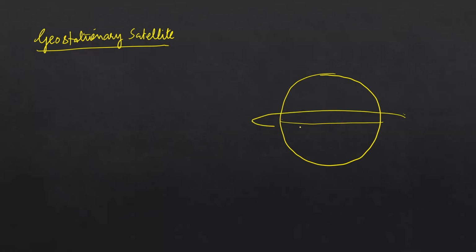So how can we define it? A satellite which revolves around the earth in the equatorial plane. Where is the equator? This is the equator. The satellite which rotates in this plane, we call it a geostationary satellite.